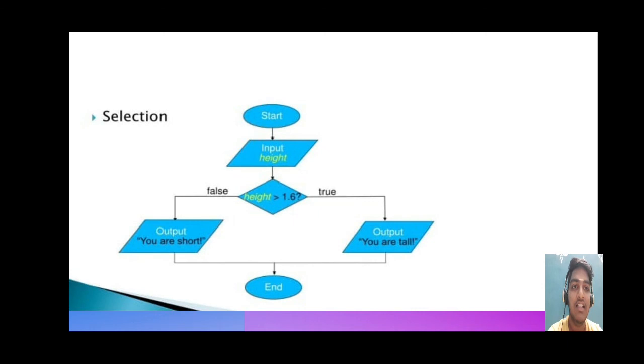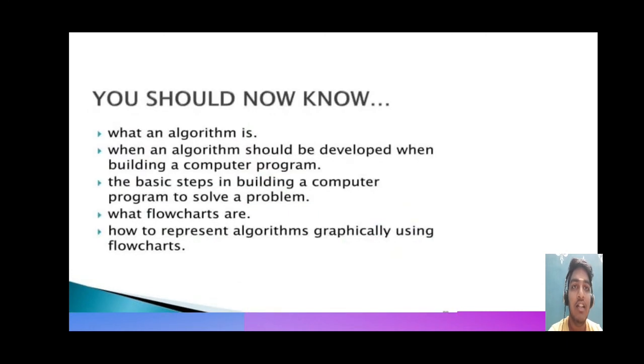This is another example. By this, we should know what an algorithm is, and when an algorithm should be developed, when a computer program can be built, and these are some basic steps in building a computer program to solve a problem. And we learned what flowcharts are and how to represent an algorithm graphically using flowcharts. Like this, we can easily learn about algorithm, flowchart, and pseudocode.